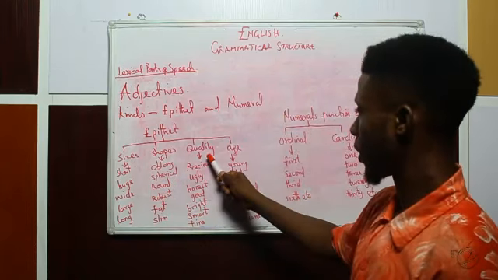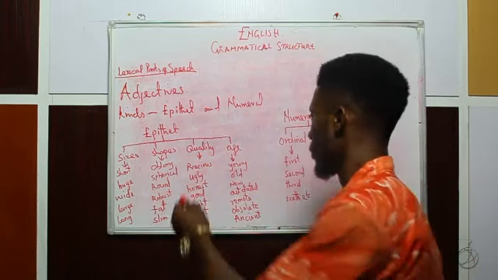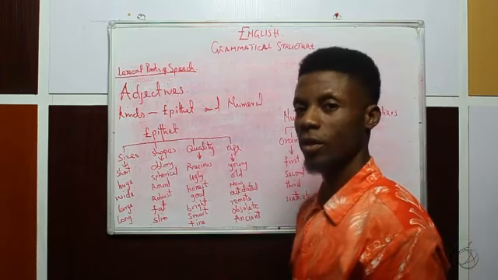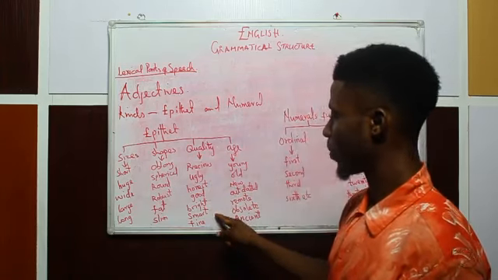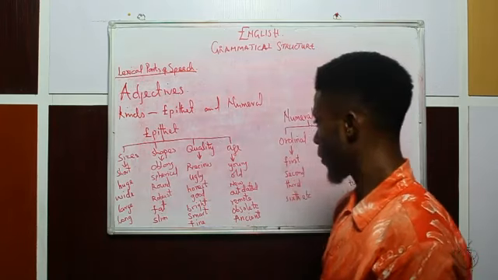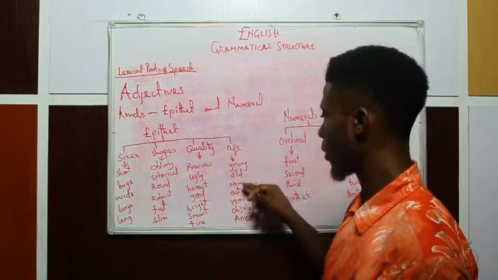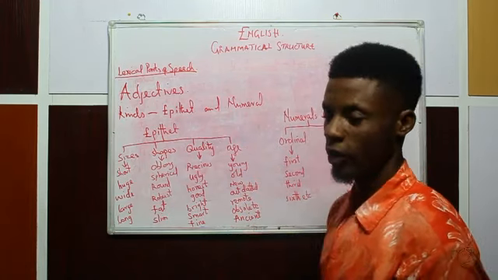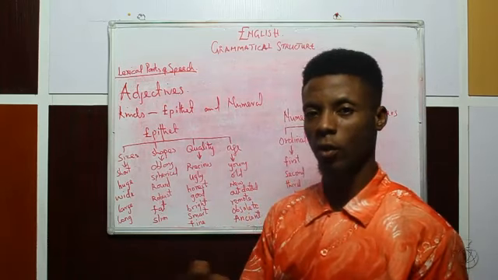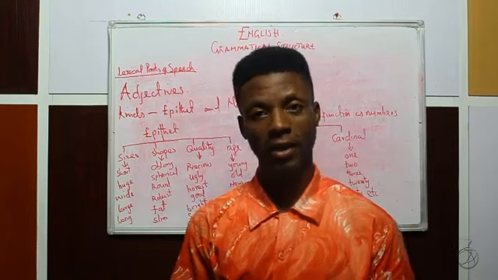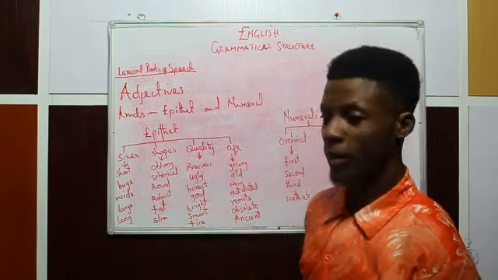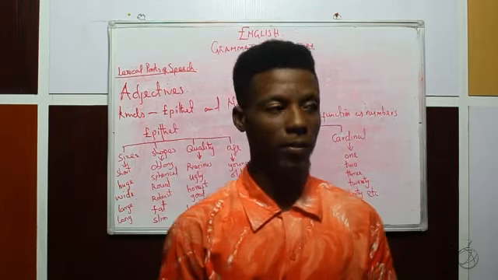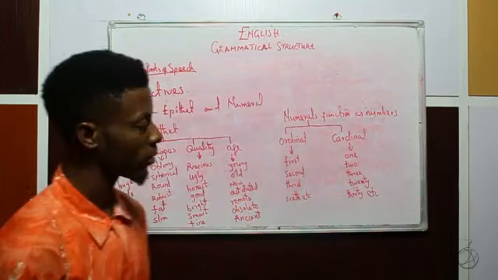We also have under quality, precious, ugly, honest, good, bright, smart, fine. And under age, we have young, old, new, outdated, remote, obsolete, ancient. The list can go on and on. It is endless, but just to minimize the space that we have here, these are the few examples that we can discuss. Now let us take a look at the numerals.